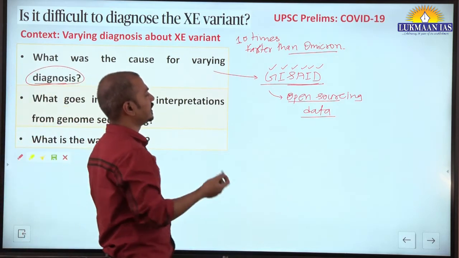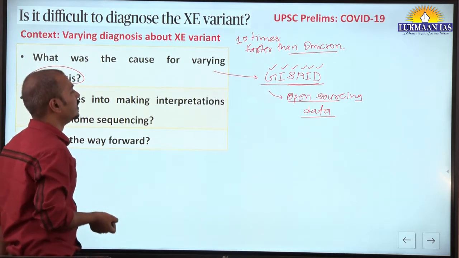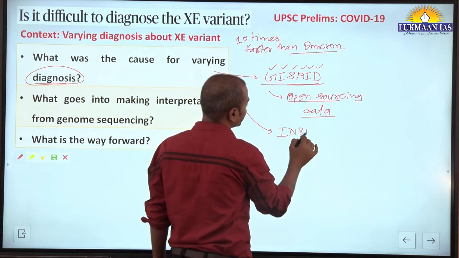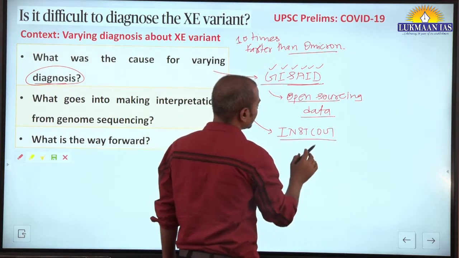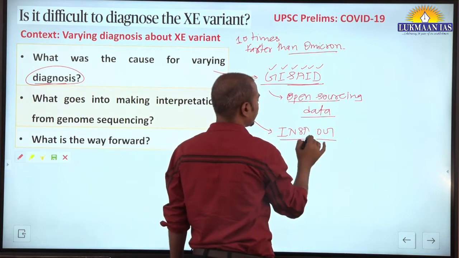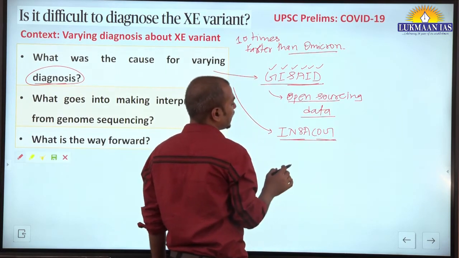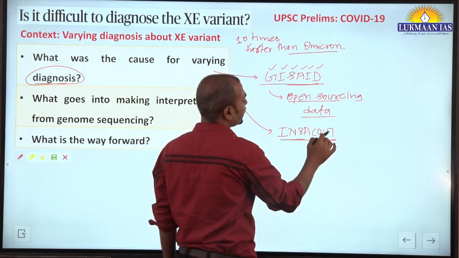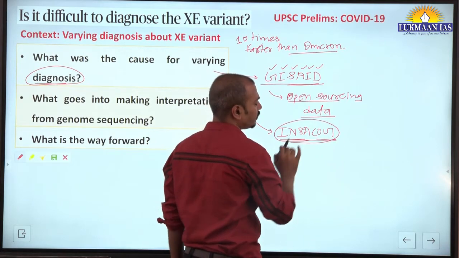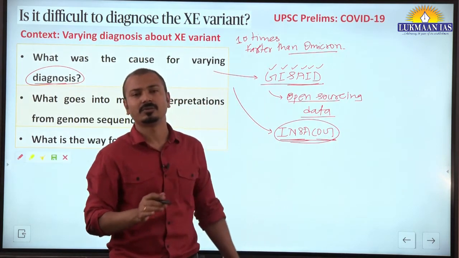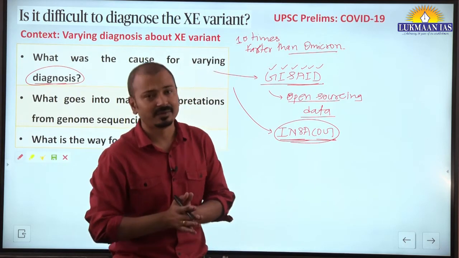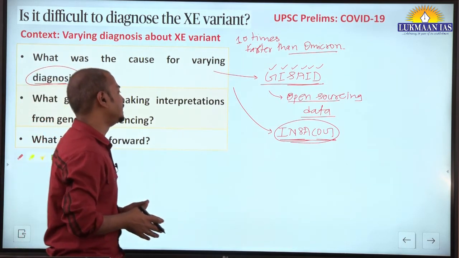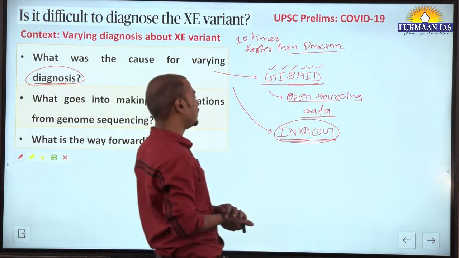Now, according to the data provided by this non-profit organization, the BMC may have done the sequencing, and they are saying that it is of the XE variant. But the central government's body, INSACOG, the Indian SARS-CoV-2 Genomics Consortium, is a consortium of 10 national-level premier scientific laboratories responsible for gene sequencing of COVID-19 virus variants.